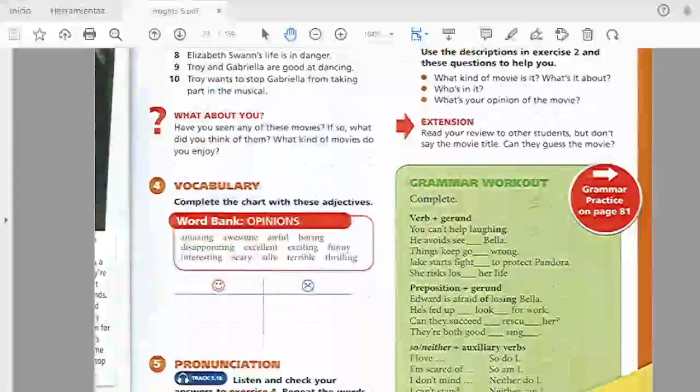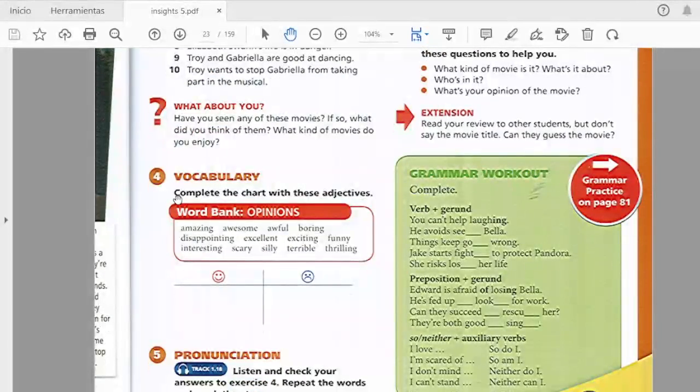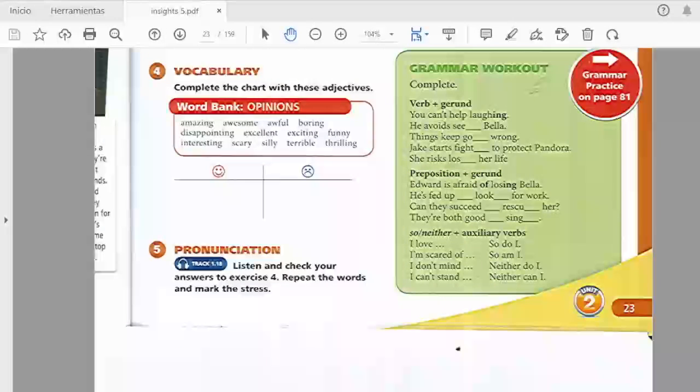Then we have exercise number 4. This is vocabulary. You are going to complete the chart with these adjectives. You are going to read these adjectives and classify them as positive ones and negative ones. Basically, that's what you have to do. Then in exercise number 5 on page 23, we have pronunciation.